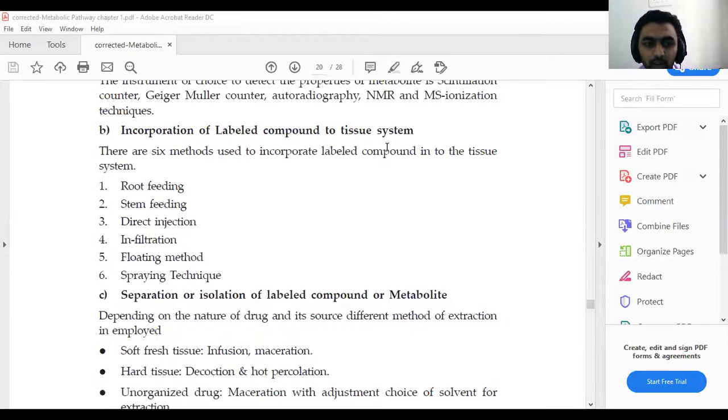For the incorporation of the labeled compound into the tissue system, six methods can be used. In short, we convert your labeled compound into a tissue system. The first is root feeding, second is stem feeding, third is direct injection, fourth is infiltration, fifth is the blotting method, and sixth is the spray technique. On the basis of these six methods, you can incorporate your labeled compound into the tissue form.